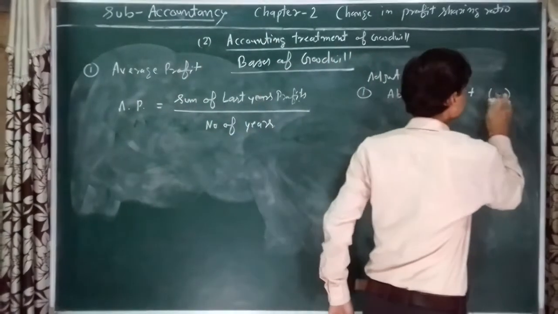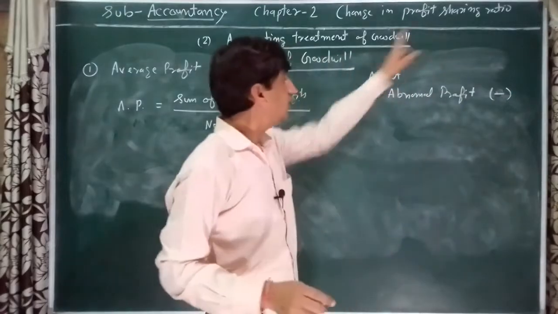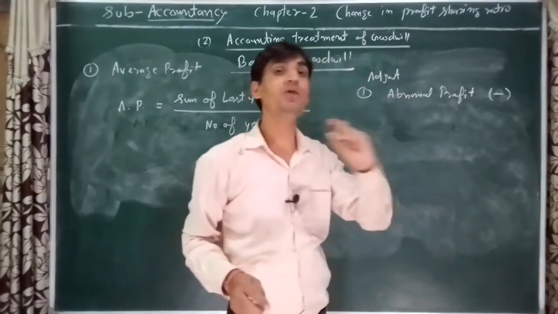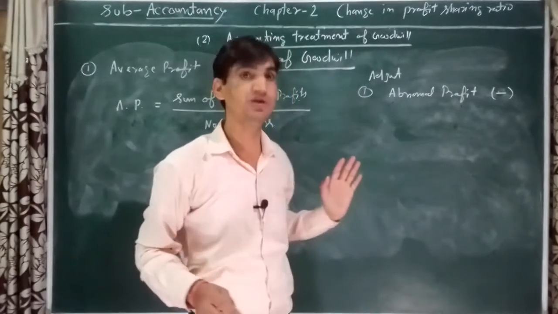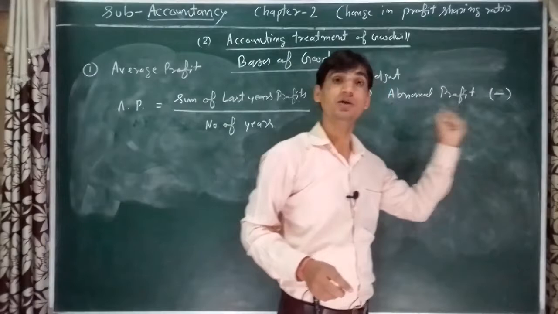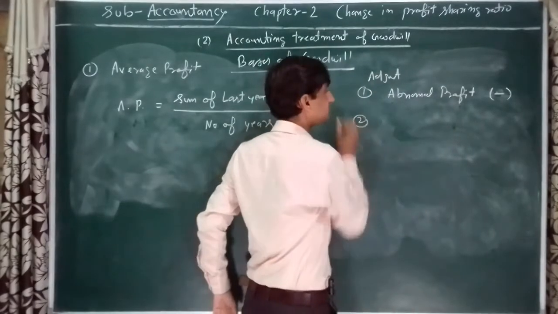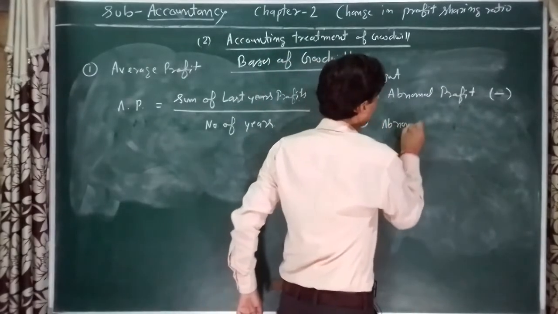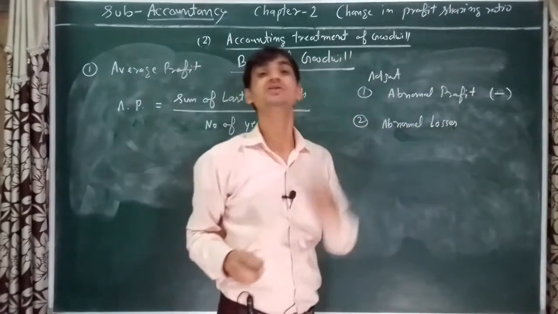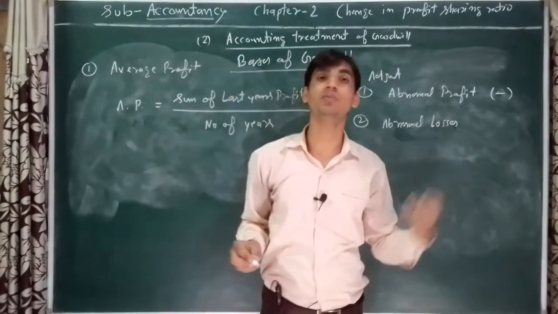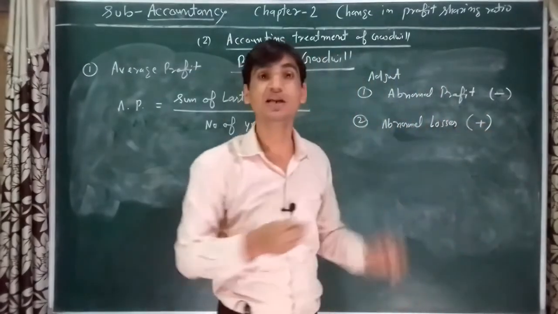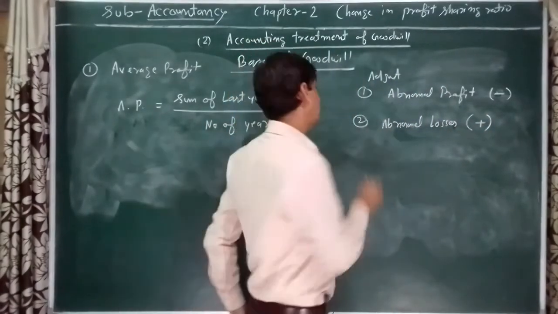It will be less. Listen, abnormal profit. If any information is given in question about the abnormal profit, it will be deducted from the relevant year's profit. The second, abnormal losses. If any information is given in question about abnormal losses, it will be added back in the relevant year's profit.